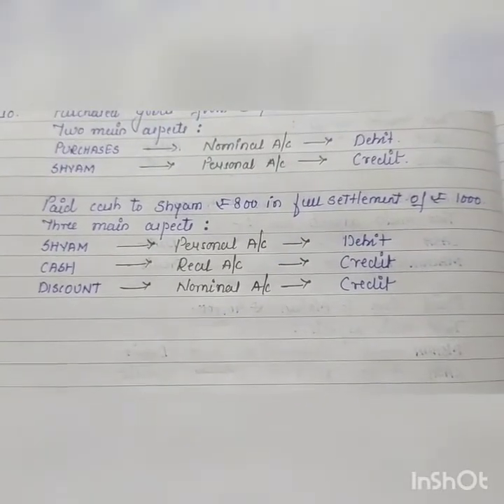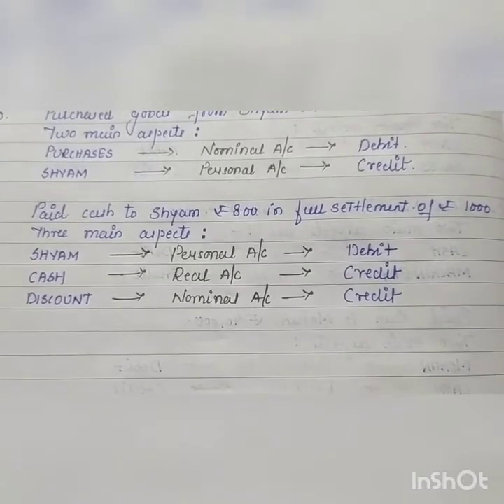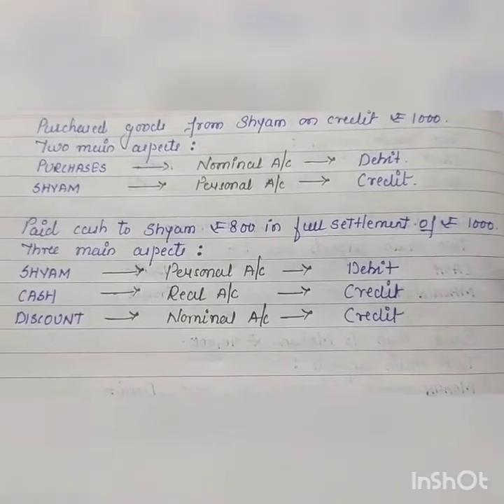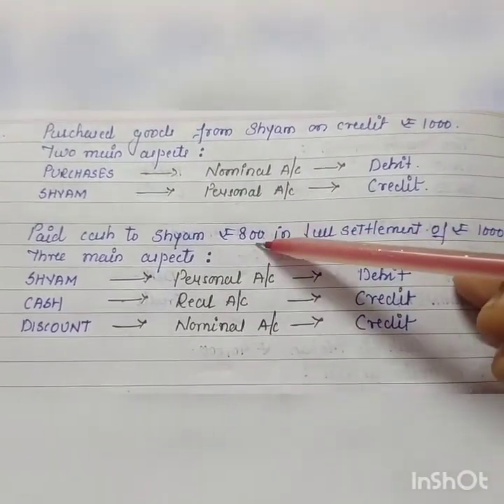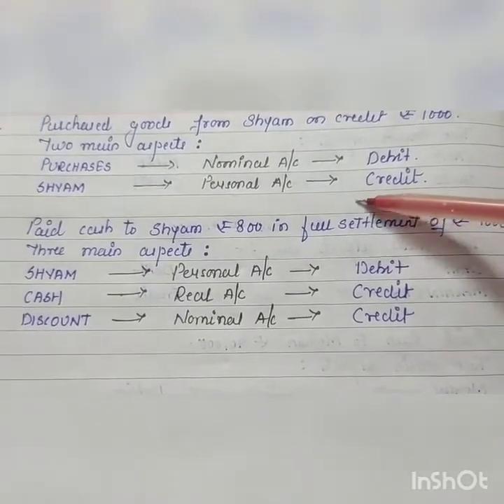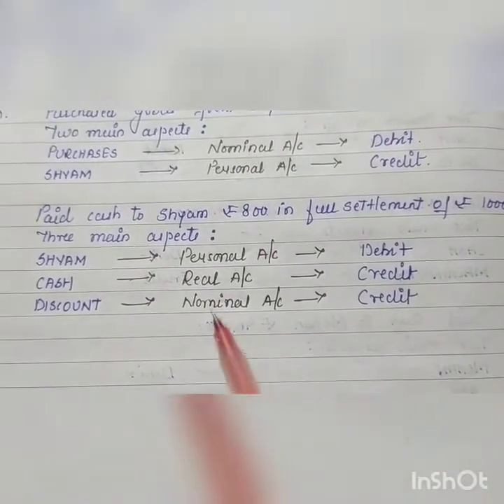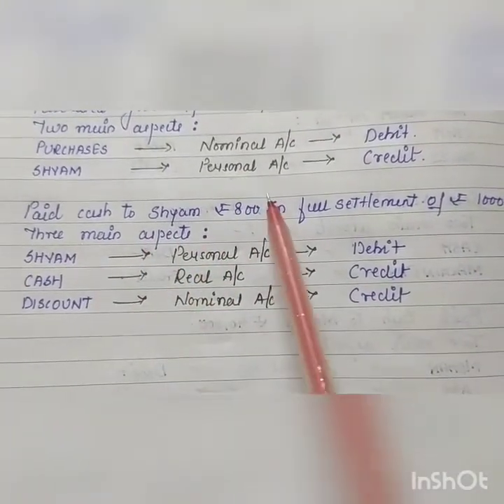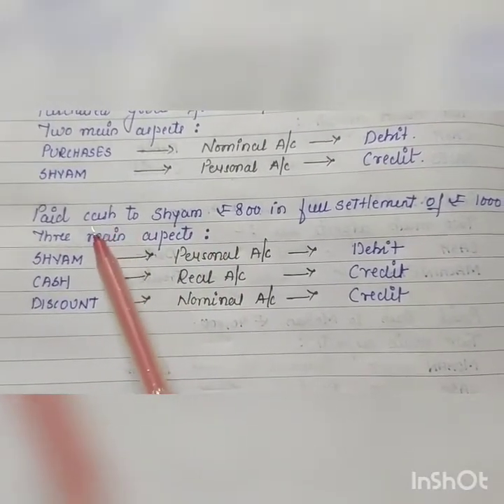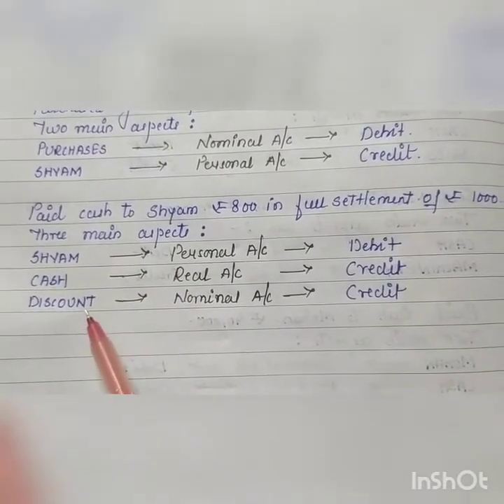Then paid cash to Shyam rupees 800 in full settlement of rupees 1000. हमें श्याम को कितना अमाउंट देना था, 1000 rupees, but we are paying him 800. That means we are receiving discount of 200. It is profit for us. So what will be the accounting treatment here? See, three main aspects are, we are paying cash to Shyam. First term is Shyam. Second term is cash. Third is discount. This is discount received.